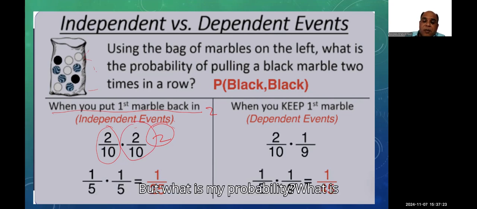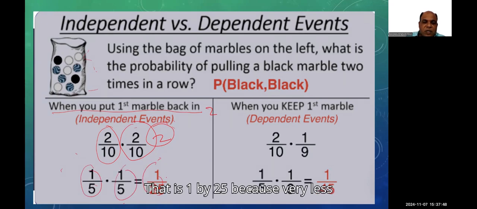But what is my probability? What am I calculating? Consecutively, 2 times I have to get a black. Is it possible? Yes, possible, but very less probability. At least 1 time we may miss. So how much probability is there? 2 by 10 is nothing but 1 by 5 into 1 by 5. Sorry, it is 1 by 25. Because very less probability will be there.